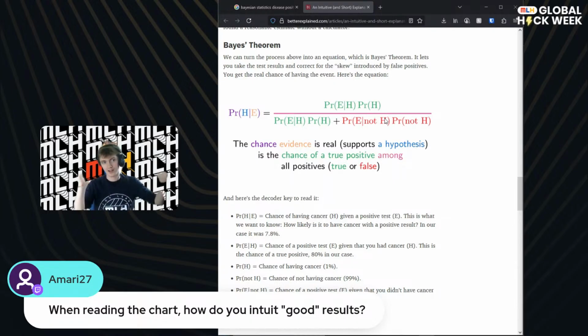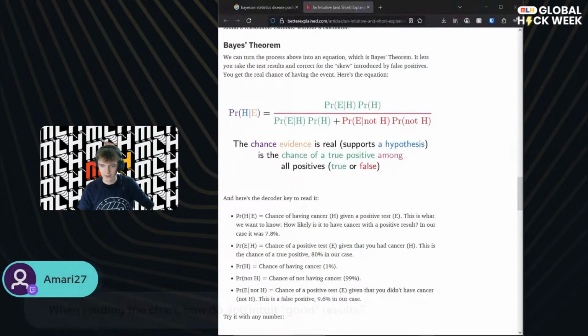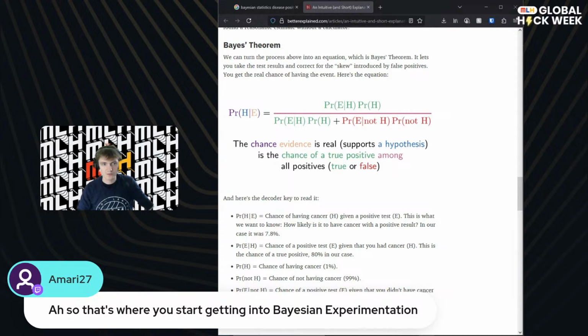But what we do know is that as we do more and more of this, we can see our credible interval shrinking. And that means we are more certain. Maybe you want a 99% credible interval instead of 95%. As long as you are happy with the statistical significance of your credible interval, i.e. that a 1% chance of error is acceptable, then you just do it until it's narrow enough that you're happy. That's how I would suggest you interpret these things: iterating until you've got a narrow enough credible interval that you can be confident you are certain enough. So this is Bayesian experimentation, Bayesian modeling, Bayesian methods as a whole.